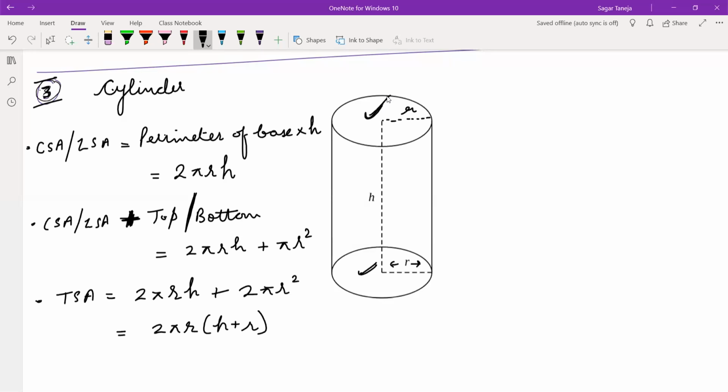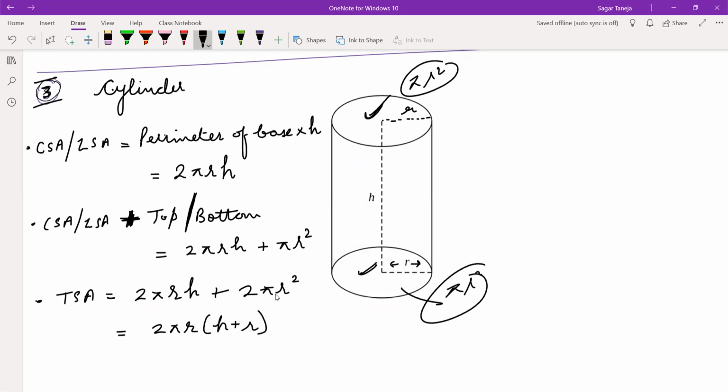If you take this, then again the area is pi r square of this circle. If you take this, then again the area is pi r square of this circle. So that's why we have to add only one according to the formula, either at the base or at the top. So if you want to add one, then only pi r square.